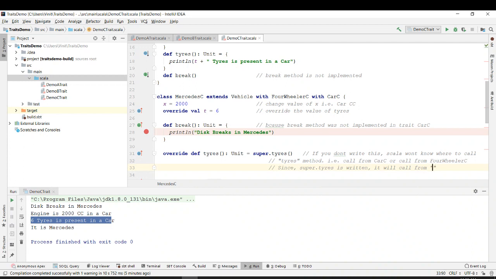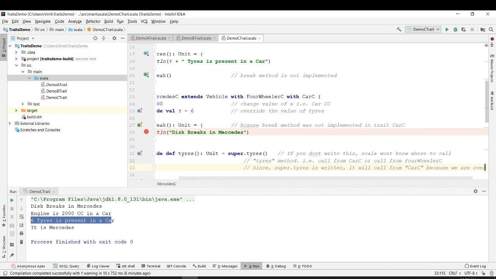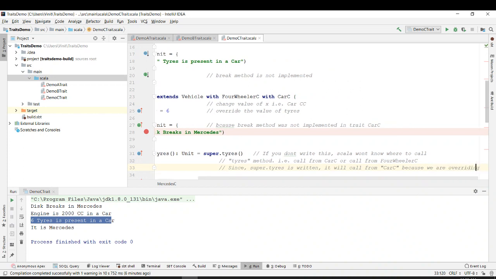Car C. Why will it call from car C? Because we are overriding the value of tire.